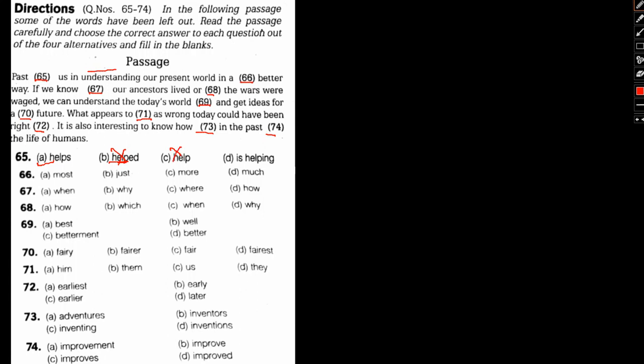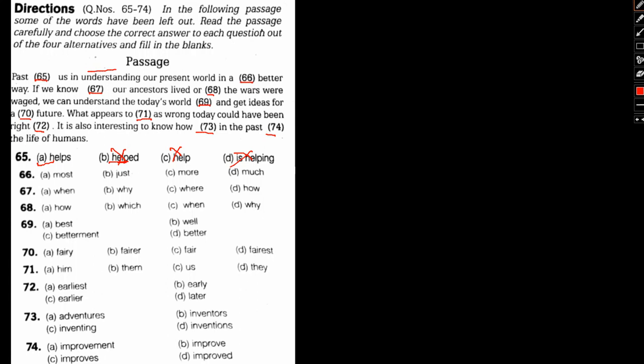Is helping us. Is helping is the present continuous tense. So we will not be using any continuous tense in this case. Simple present tense would be more than sufficient. So past helps us to understand our present world in a dash better way.